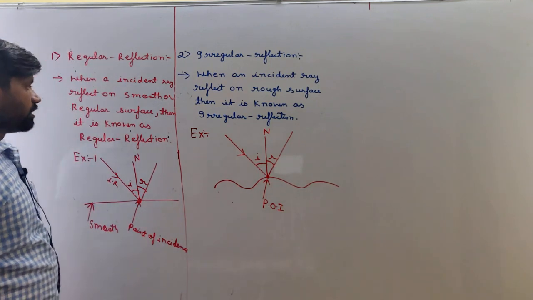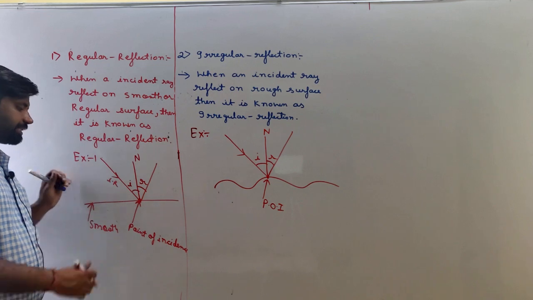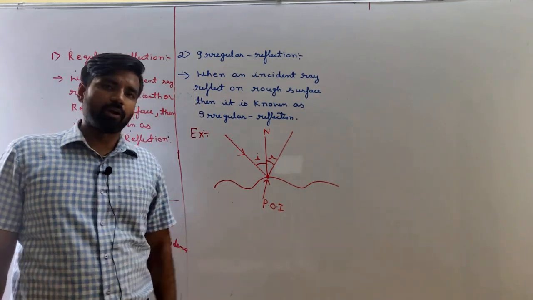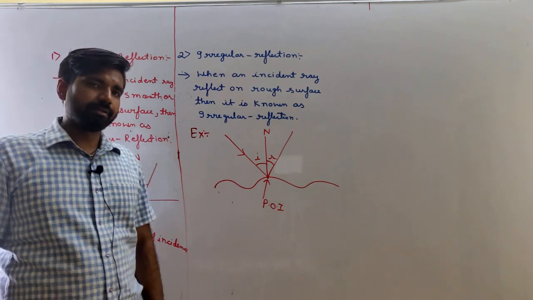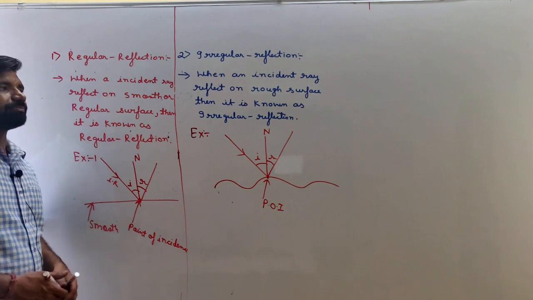Understand? So basically student, in our courses we only consider regular reflection. We do not consider irregular reflection.